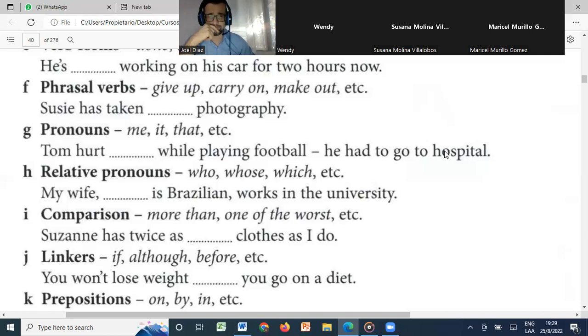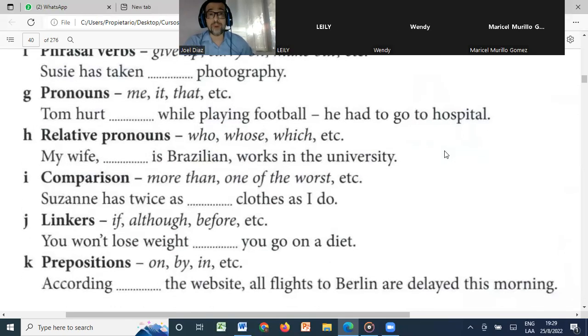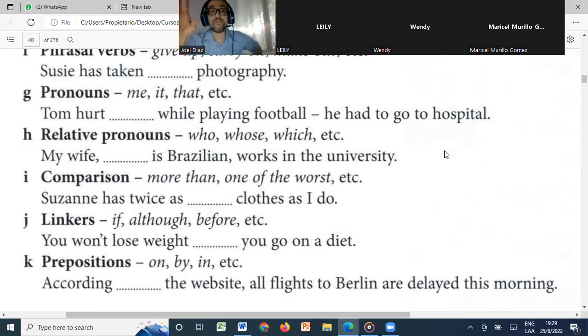Very good, very good. Relative pronouns. We need to study relative pronouns like who, whose, which, etc. This one is very easy. Who wants to do it? My wife, who or that? Who. Right, remember that?